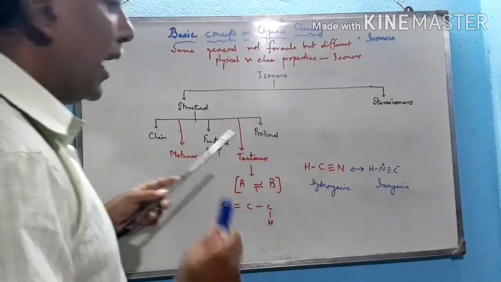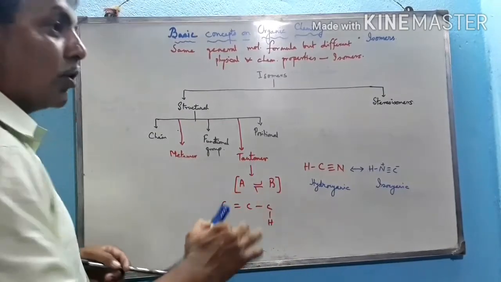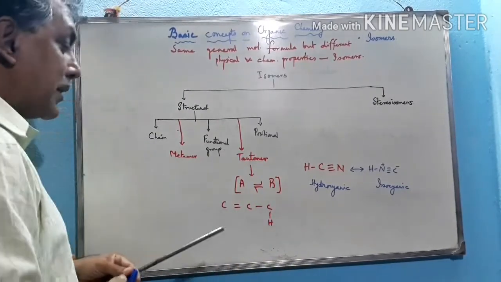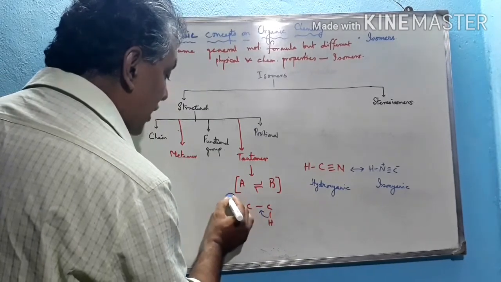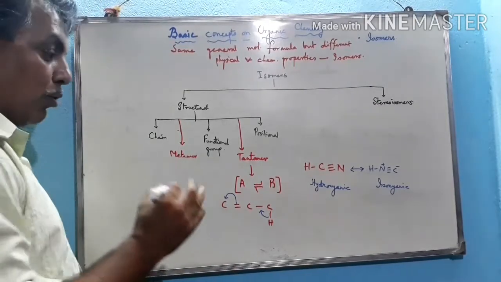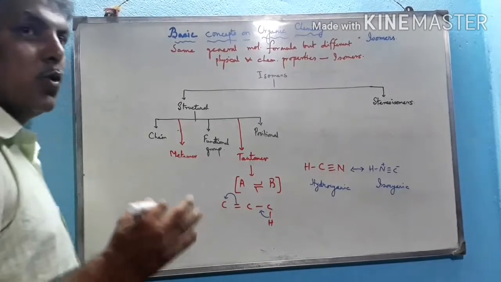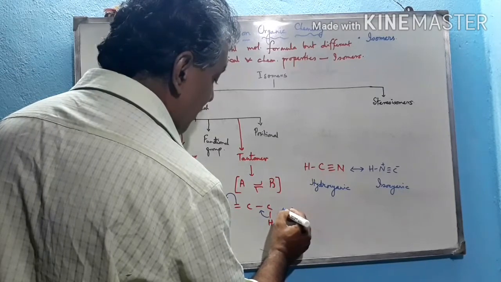Apart from this, any other compound which contains such a part can tautomerize. And how can it tautomerize? See the structure, just like resonance, but the difference is that here atom transfer is possible and allowed, but in resonance no atom transfer is possible. So it maintains an equilibrium like this.